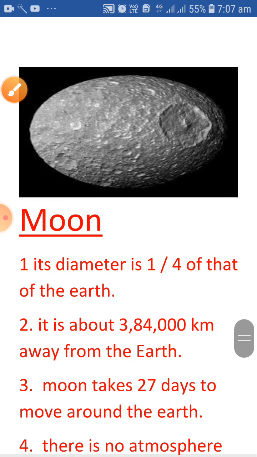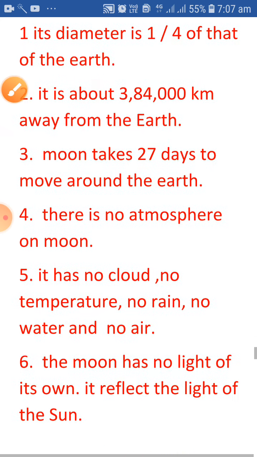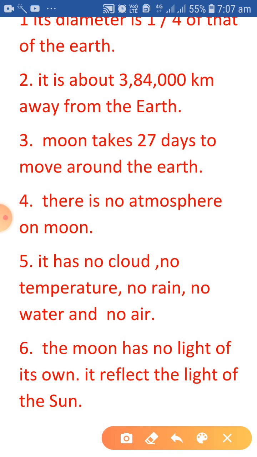Now we discuss the moon. As you know, it is our natural satellite of Earth. Its diameter is 1/4 of that of Earth. It is about 384,000 kilometers away from the Earth. Moon takes 27 days to move around the Earth. There is no atmosphere on the moon, like clouds, rain, water, air, etc. Nothing is present on moon.